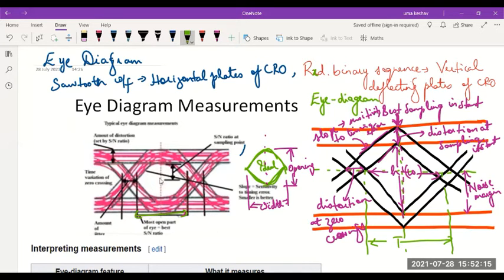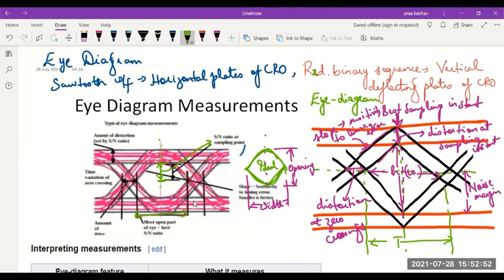That open part can correspond to the width, and it can also correspond to the height. So what would be the signal to noise ratio at the sampling point? Remember, this central dotted line indicates the sampling point, and the height from here to the center indicates the SNR at the sampling point. So we get the best SNR wherever this opening is highest. Opening corresponds to height as well as width. It should be maximum.